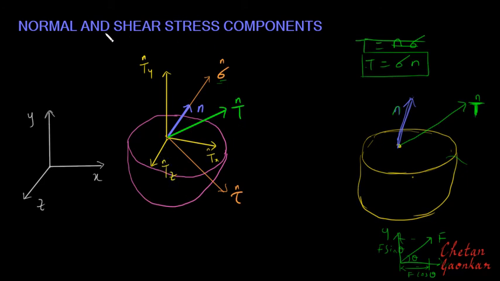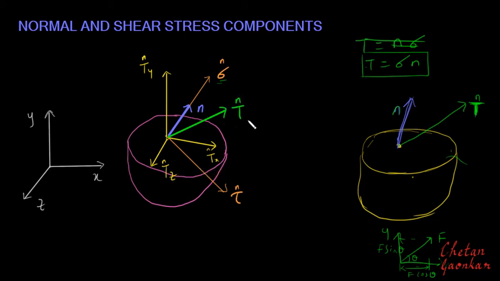So what we understand from this topic, normal and shear stress components, is that a resultant stress vector can be resolved along the normal or along the plane. If we resolve it along the normal, we get normal stress. If we resolve it along the plane, we get shear stress. And if we want, we can even resolve it along our frame of reference, along our axes. That is, along the x-axis I call it Tx, along the y-axis Ty, and along the z-axis Tz.